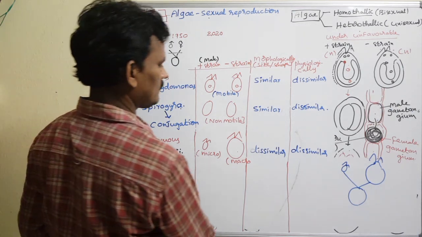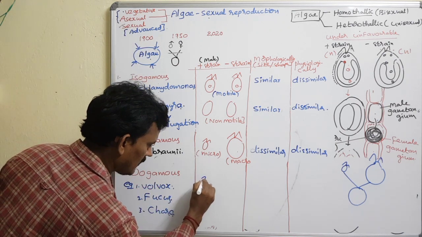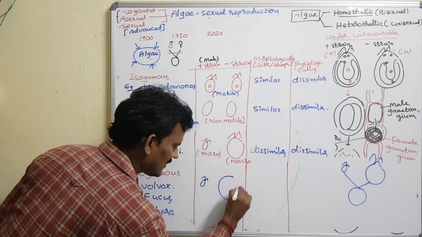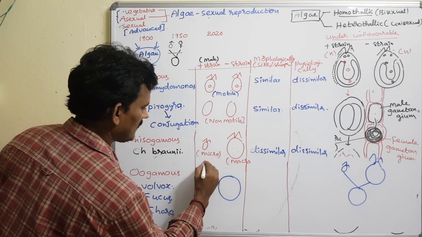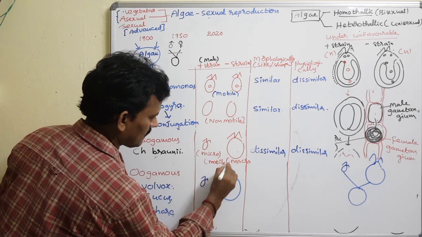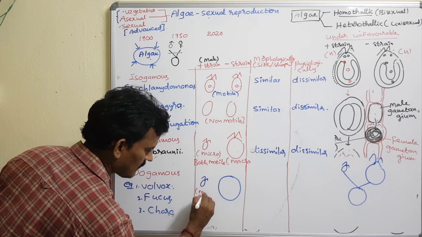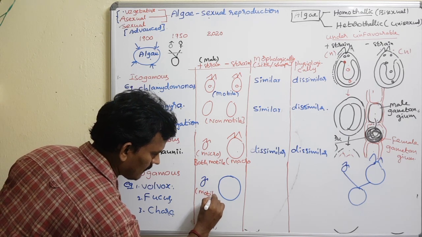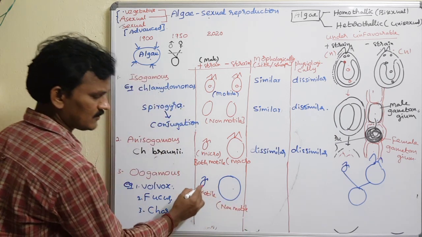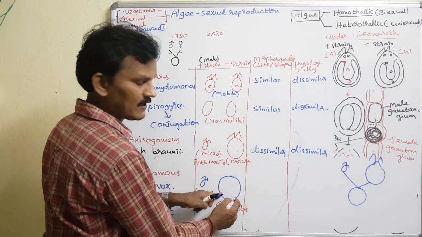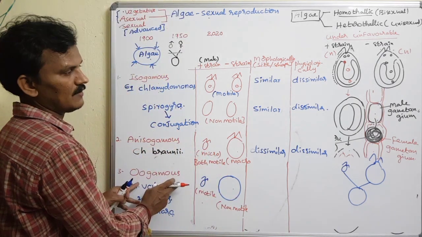In Volvox, the male gamete is the smaller one, and the female gamete is the larger one, which is non-motile. The male is motile, while the female is non-motile: large in size versus small in size, active versus passive. The fusion of both represents the oogamous condition.